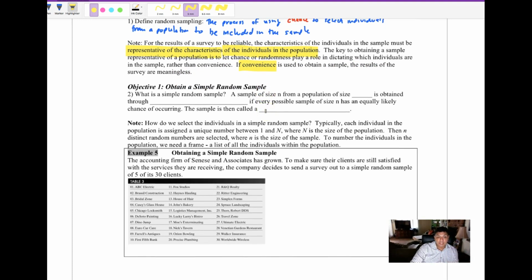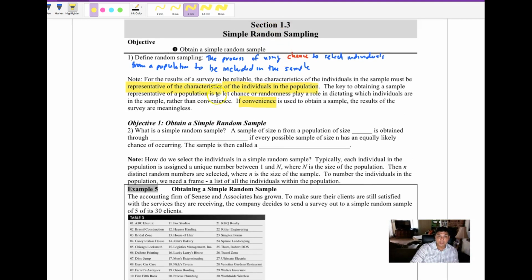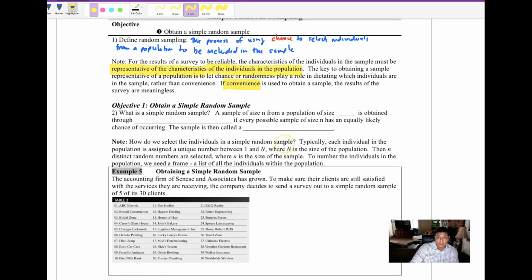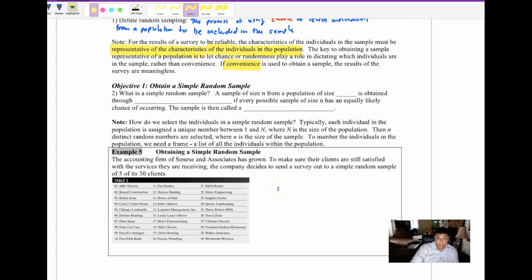This leads us to this section, where we talk about a very specific process called simple random samples. The idea is just that everyone has the same chance of being chosen for a sample. So what is a simple random sample?